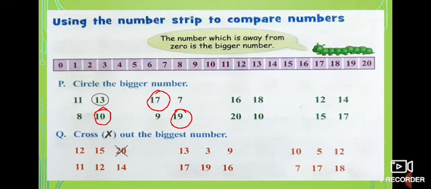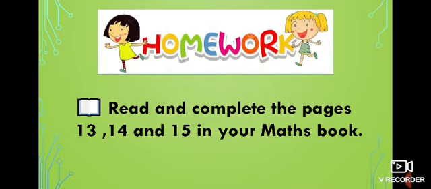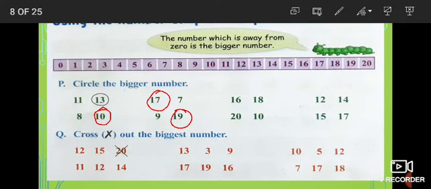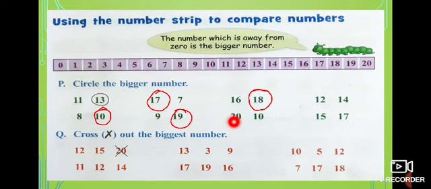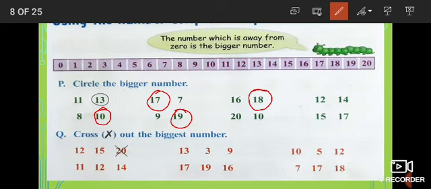That's the biggest one. And look at here. 16, 18. 16 is here, 18 is here. Which is far from 0? 18 is far. So 18 is the biggest one. And look at the next one. 20, 10. 20 is here, 10 is here. Which is far from 0? 20 is far. So which is the biggest one? 20 is the biggest one.